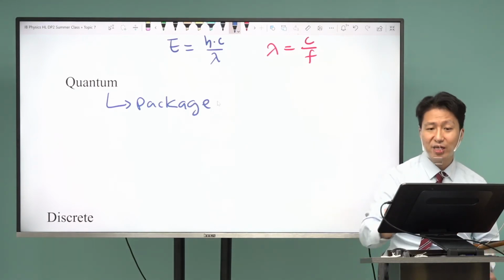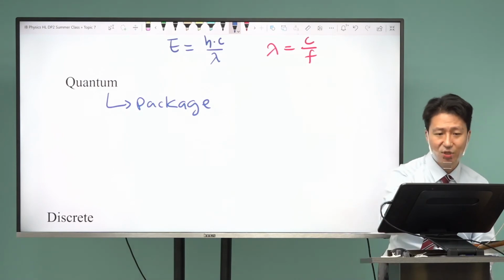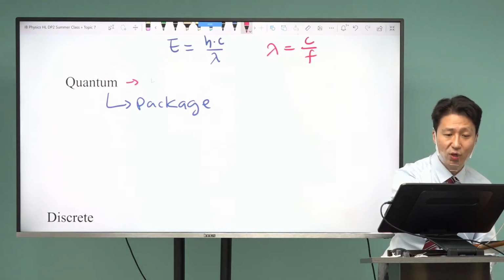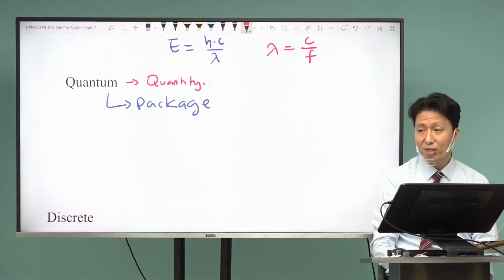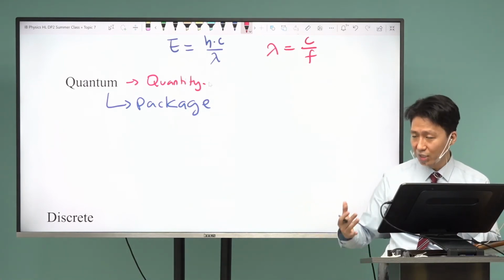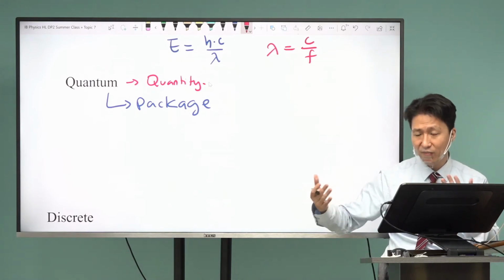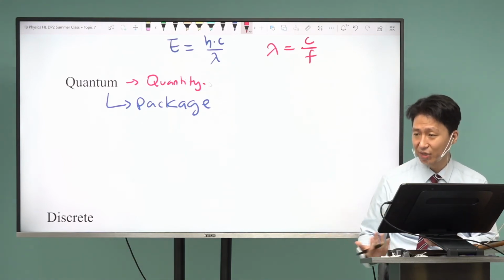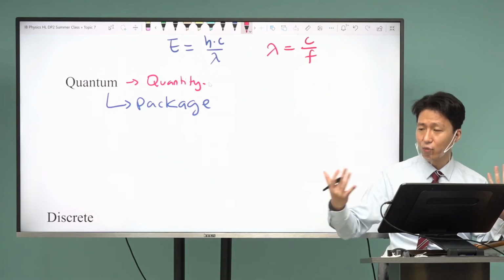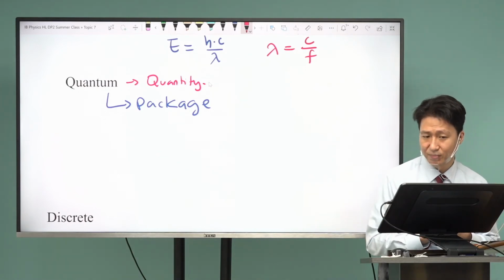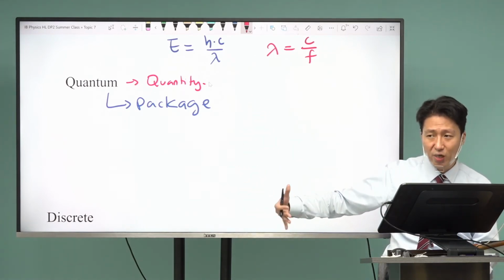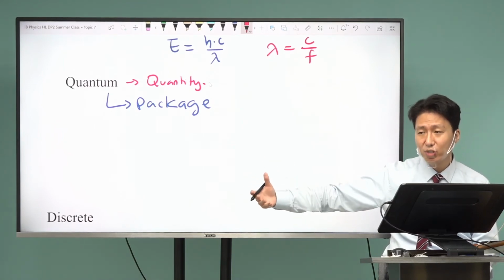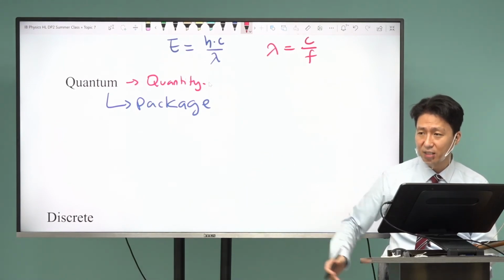The actual definition comes from Latin. It's the same root as the word quantity. We call these photons quanta because each one has a quantity of energy. Each one is a package of energy. So every photon is one quantum. This is not a hard word or anything. It just means package.